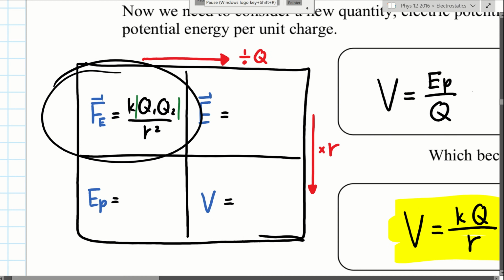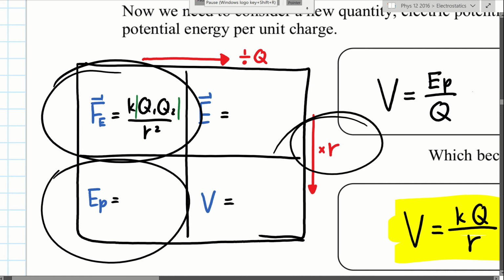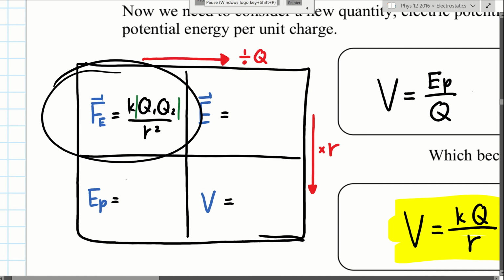If you go down to potential energy, you multiply by R. When you take something divided by R squared and multiply by R, you get KQ1Q2 over R. And that is exactly the equation we need.